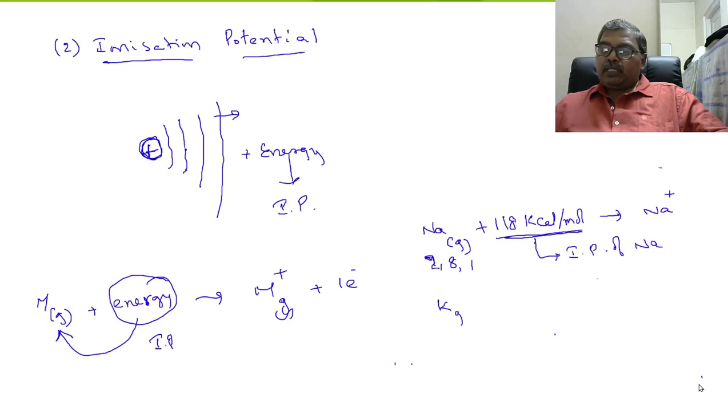Now, K, potassium 2, 8, 8, 1. This is the electronic configuration. Now, for example, to this, if 100 kilocalories per mole of energy is supplied, then it forms K plus ion.